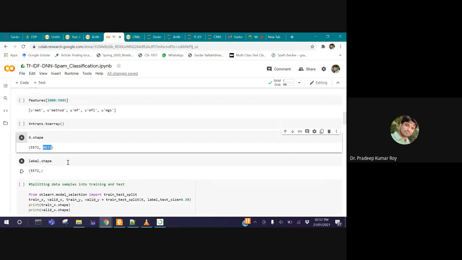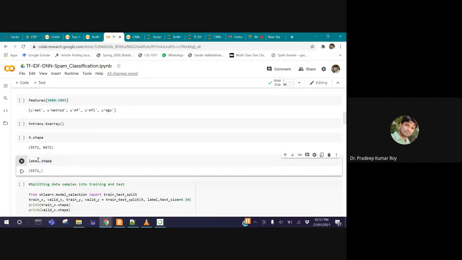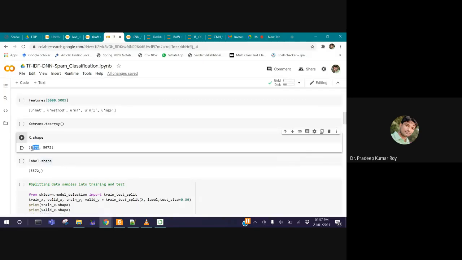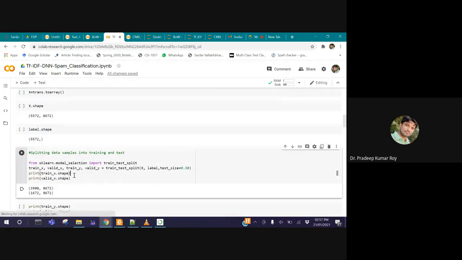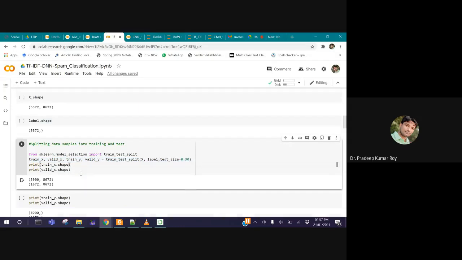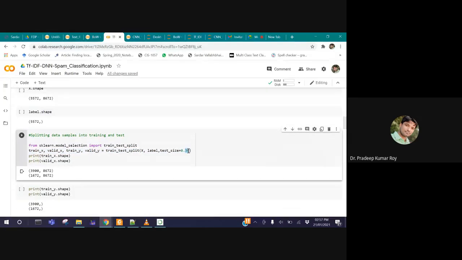Next, we have the label. For every row we have one label, whether it is spam or not spam. From here I split the data into two parts, train and test. The testing part is named valid, and the training part is train. You can see I kept 30% of the data for testing.